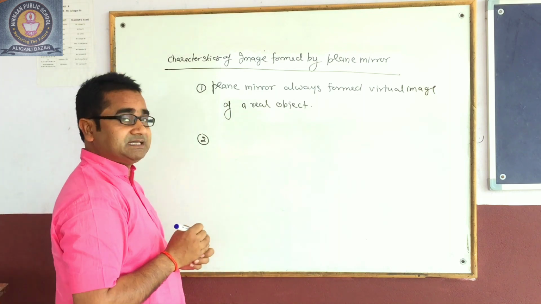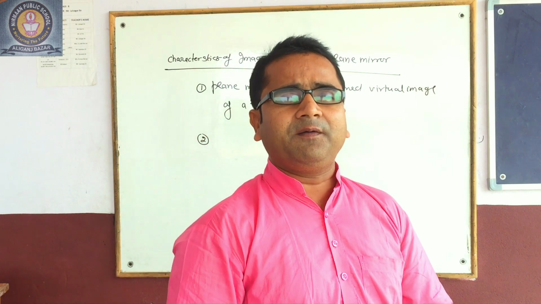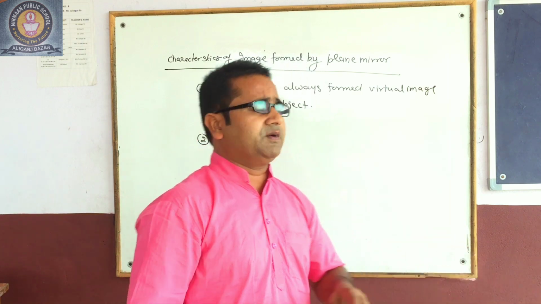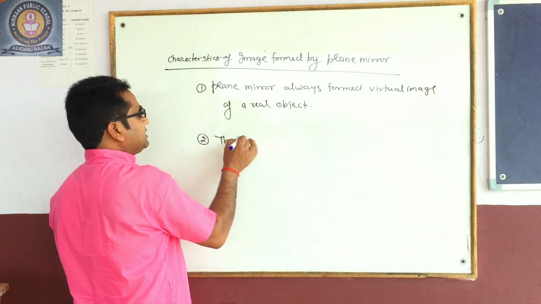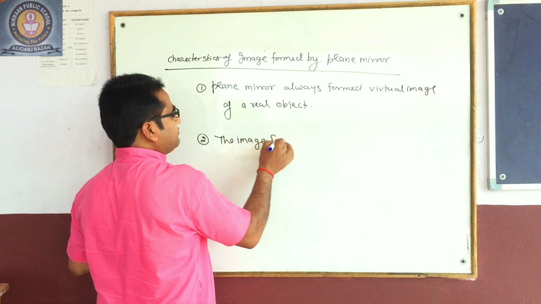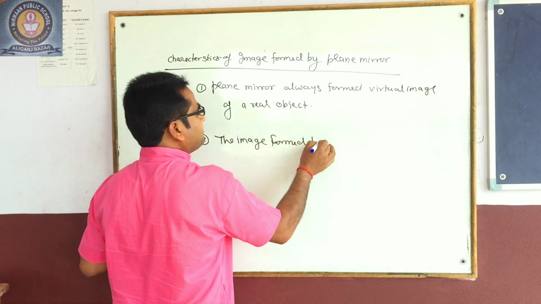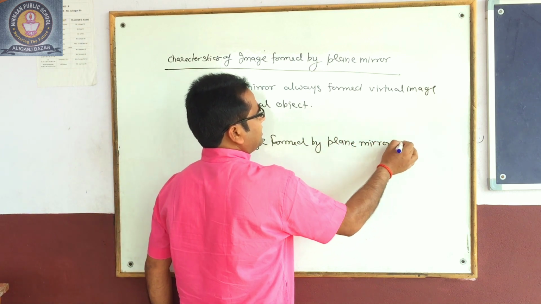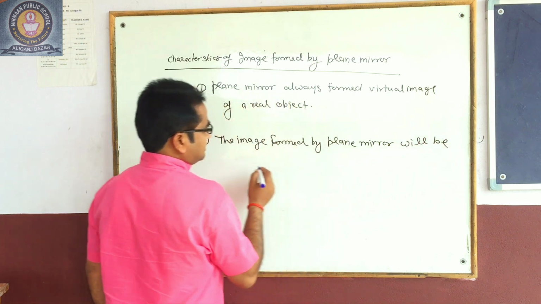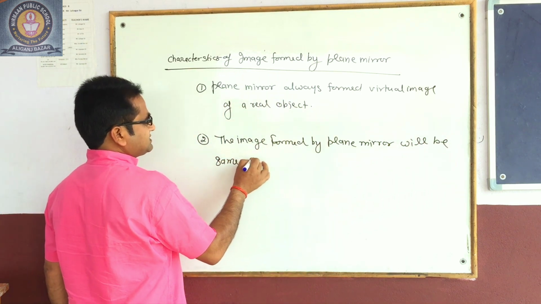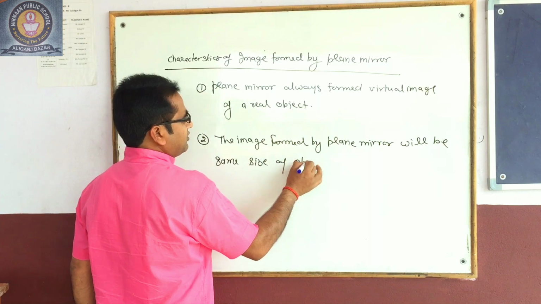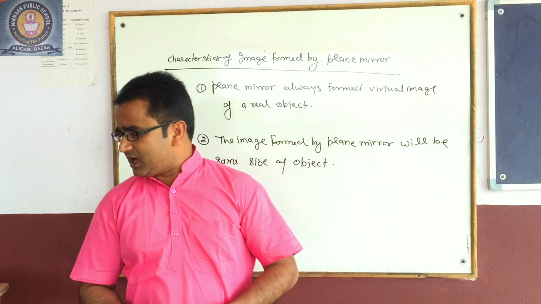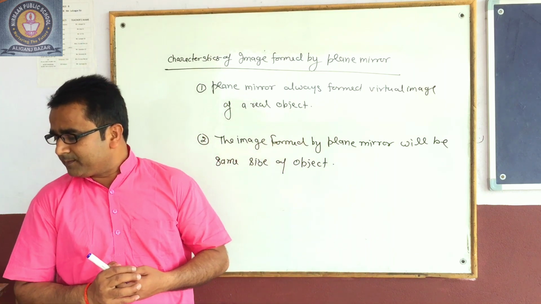The second important point is that the image formed by the plane mirror is the same size as the object. So the image formed by the plane mirror will be the same size as the object. It means that the size of the object will be the size of its image also.